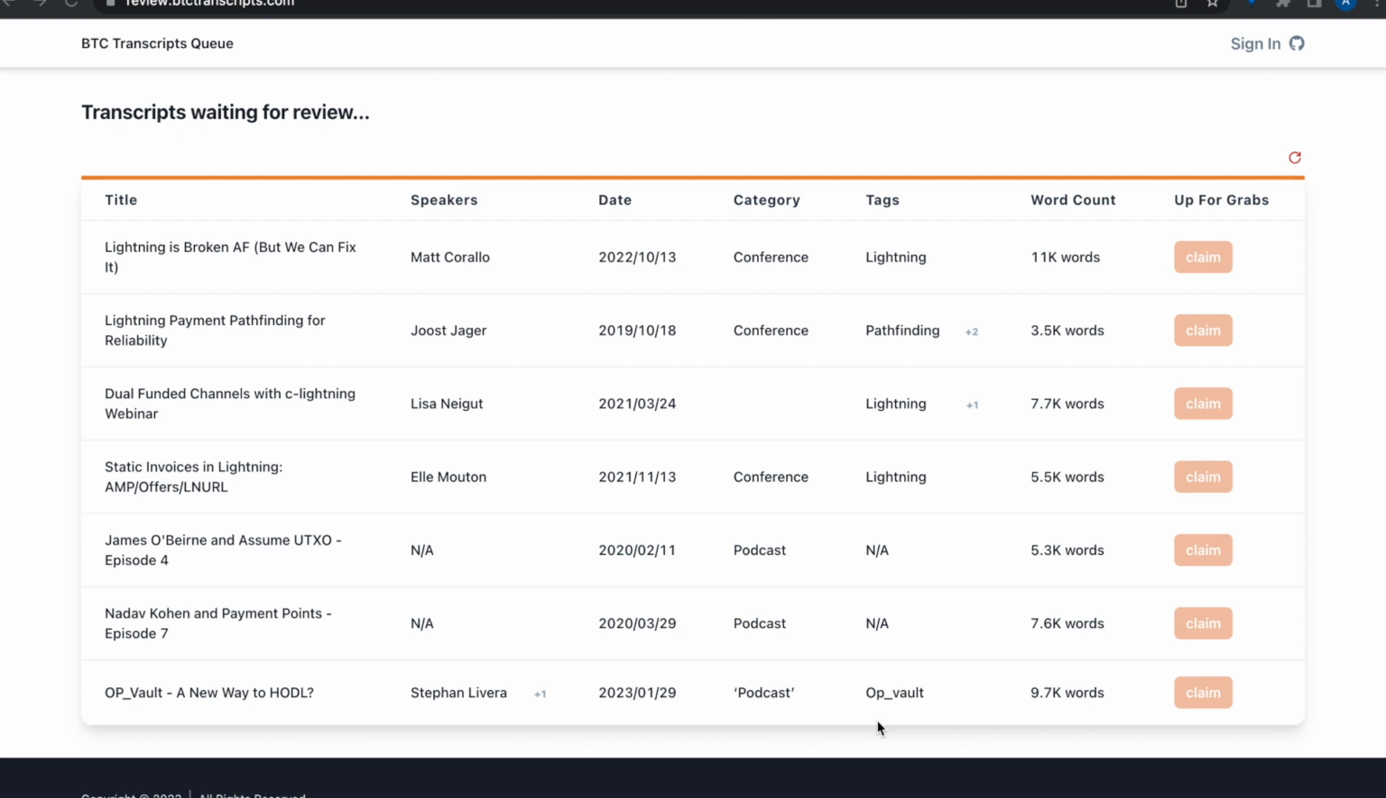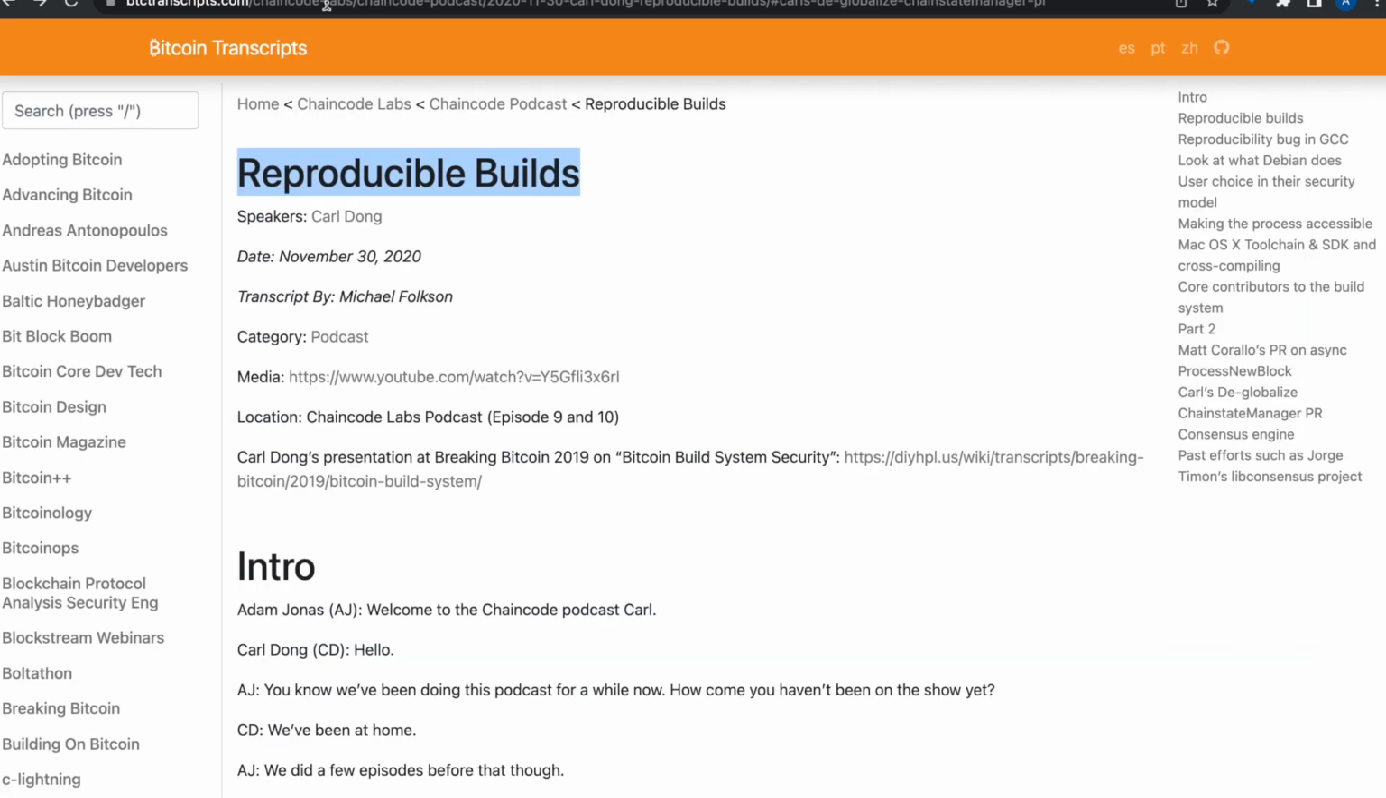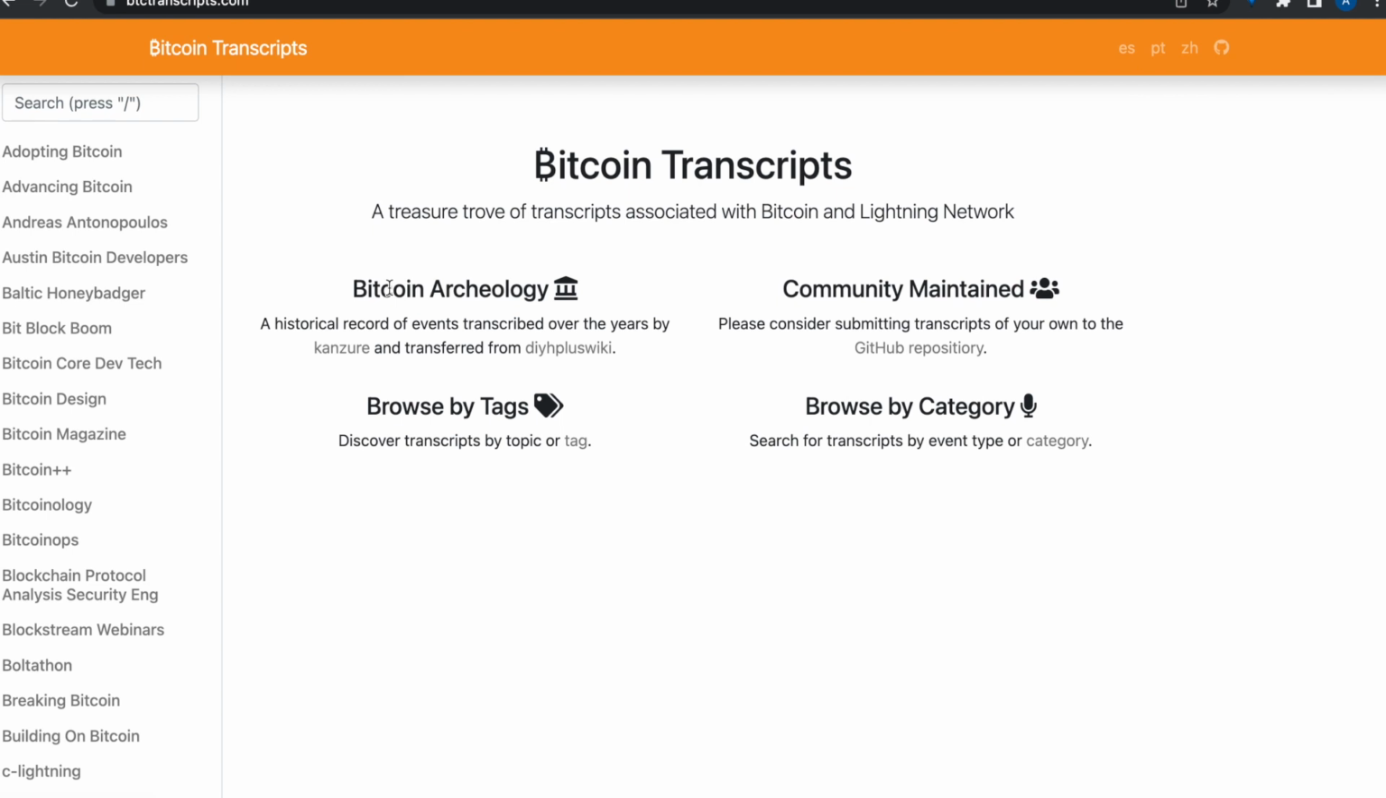So we're going to talk about the Bitcoin Transcripts Reviewer. And before we get too deep into the weeds, I just wanted to remind everybody what we're doing here. This is the Bitcoin Transcripts site, a collection of different transcripts that have pretty much exclusively been done by hand. That's pretty impressive, but you sort of have to be a competitive speed typer like Brian Bishop in order to do something like this.